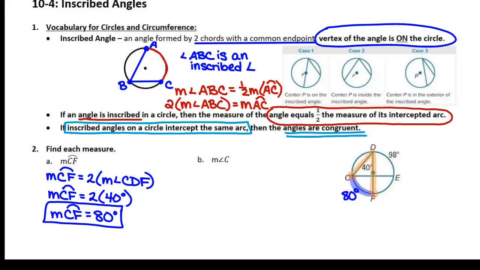Kind of. All right. I'm going to erase what I have drawn on the circle so that we can look at this next one and we don't have too much going on in the same picture at the same time. Are you guys okay if I erase that? All right.